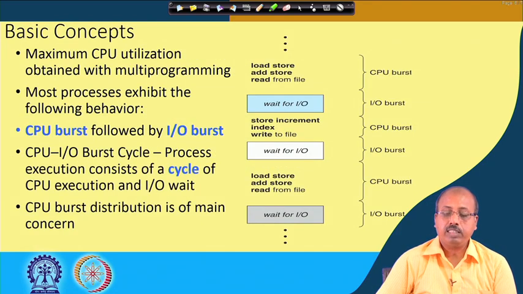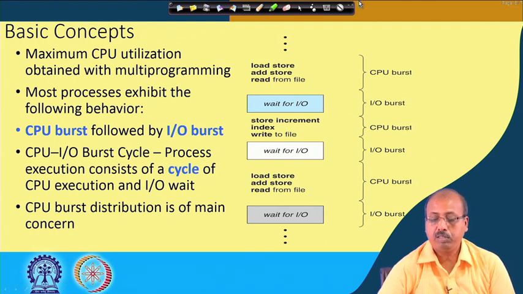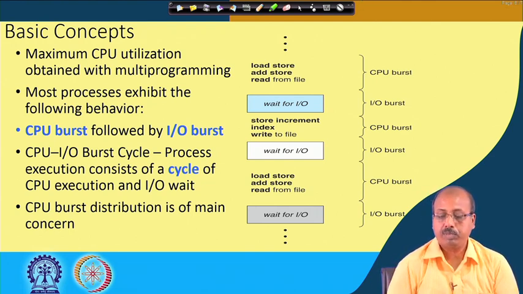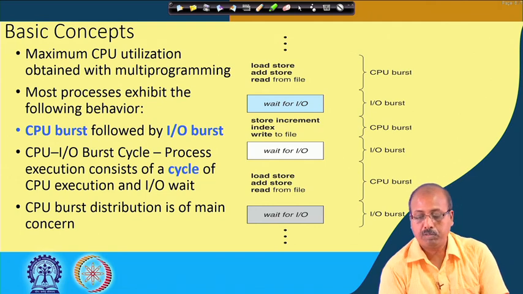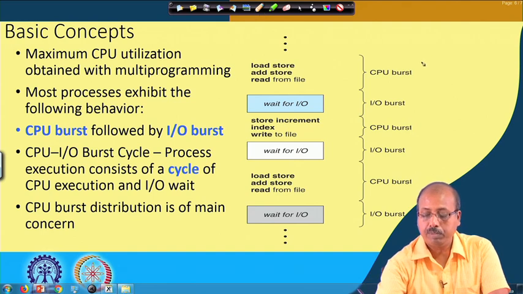Now, to start with, we look into the structure of any process. Any program that starts gets the chance for execution in the CPU.